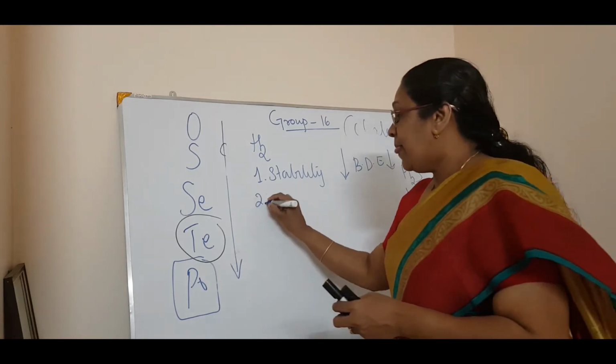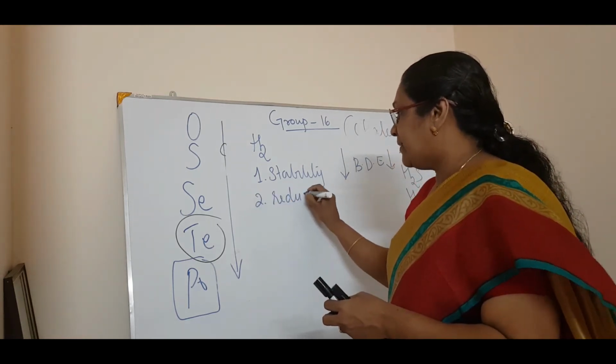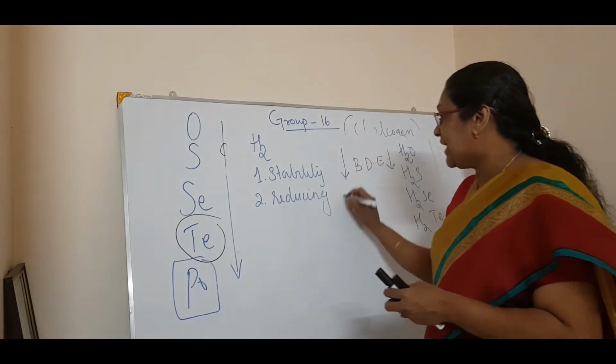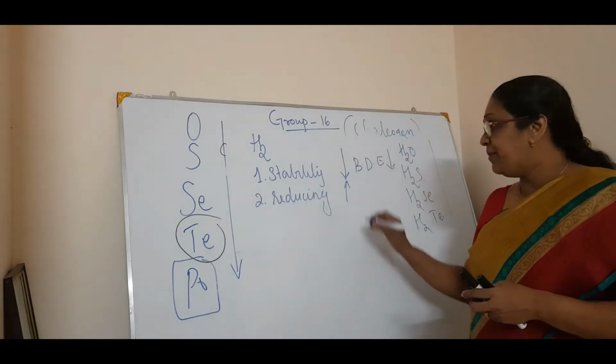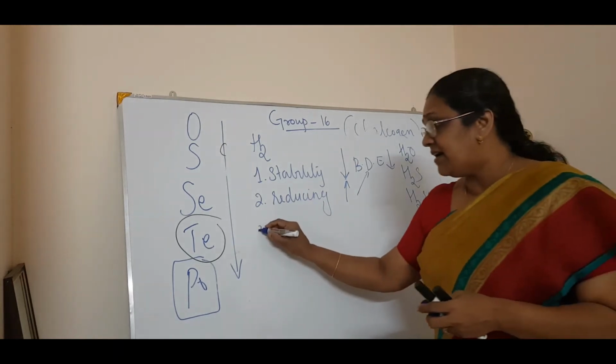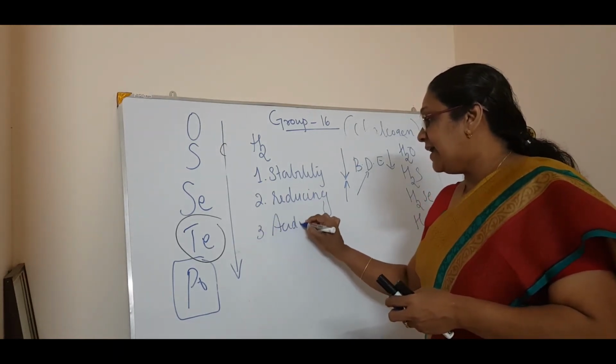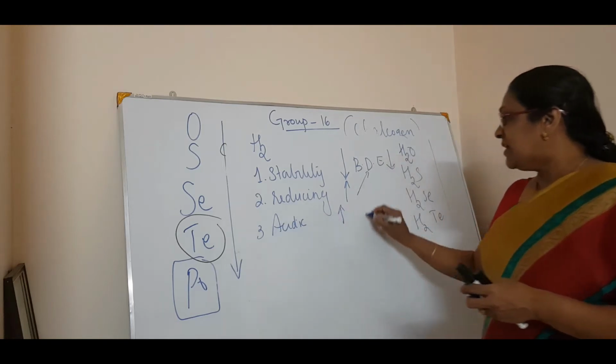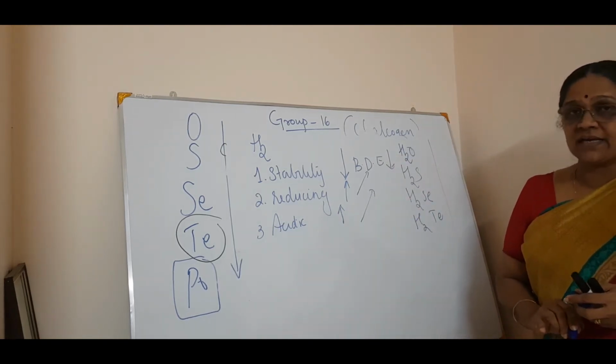Now second, the reducing character. This you also studied: reducing character increases, because the bond dissociation enthalpy decreases. And the third is that acidic character increases, again because the bond dissociation enthalpy decreases.